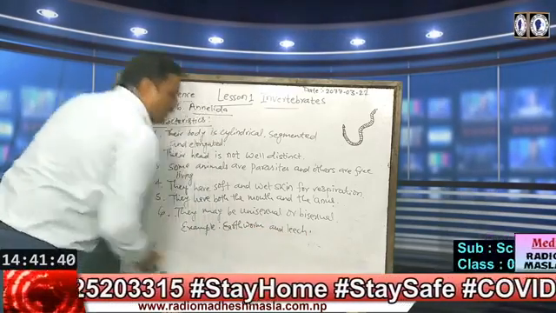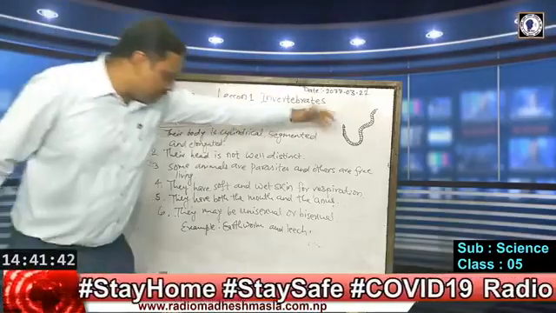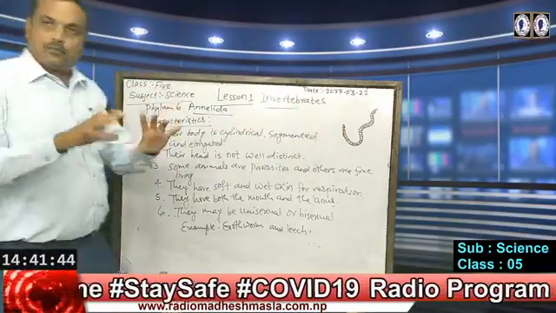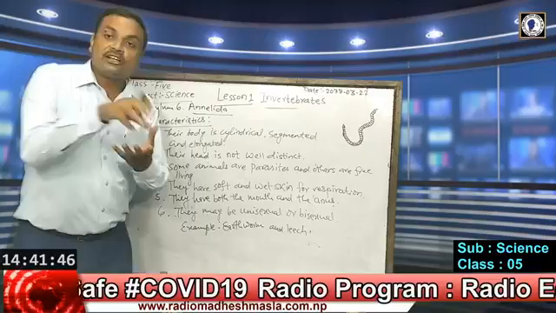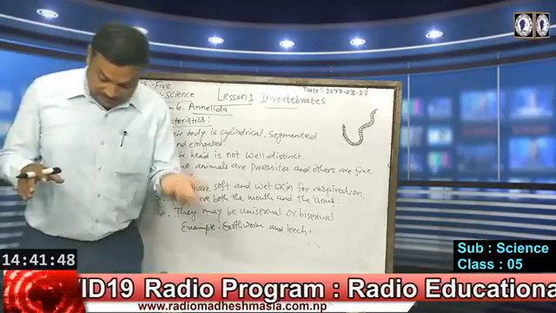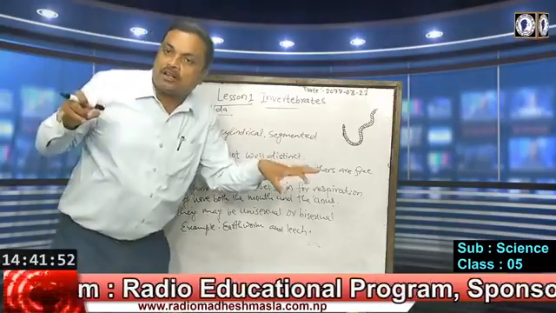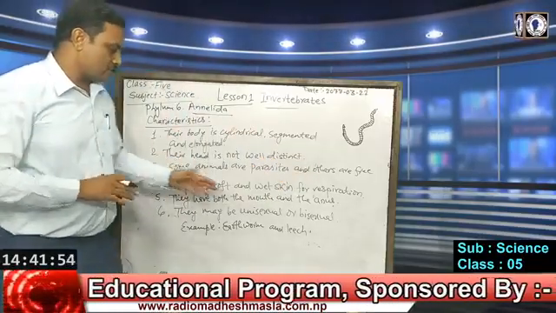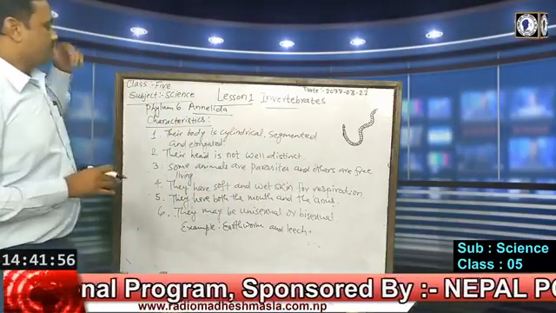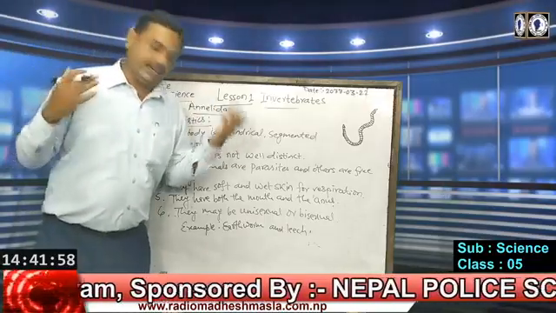Earthworm is common in our farm and field. They make the soil porous. Leech is found in water. Sometimes it is stuck to the skin of some animals and sucks the blood. So leech is also common. These are the characteristics of phylum Annelida.